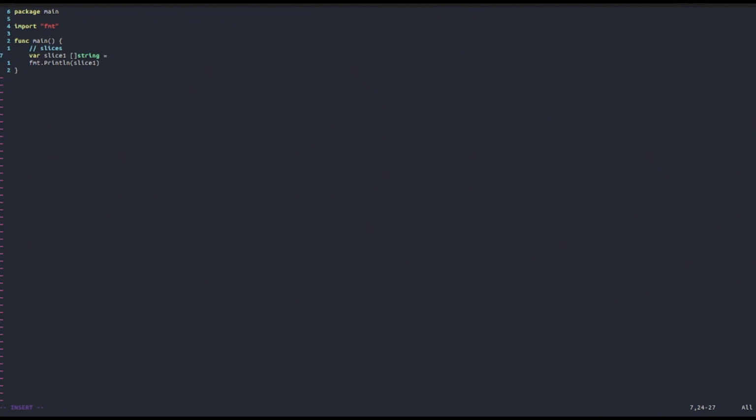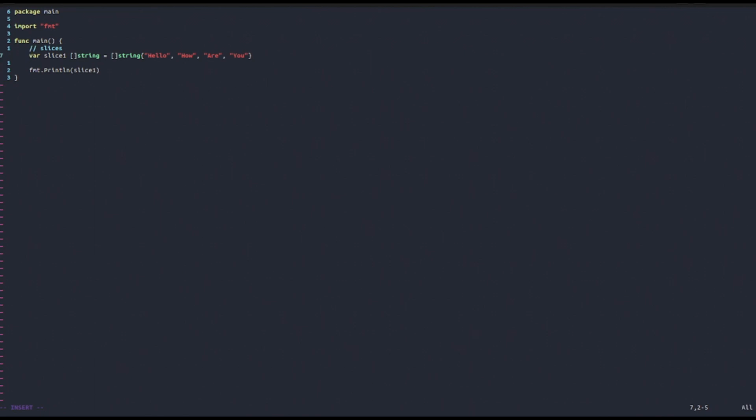To do that, we can do it in many ways. One way is to use slice literal syntax. Just like with arrays, we can write the square braces again, then string, and then inside of here we can write the elements. For example, we want to say hello, then how are you, maybe. And then we can now try to print again. Let's see what we get. We get the following slice printed out to the console. As you can see, by printing slices to the console in Golang, you just get these curly braces with the elements of the slice inside.